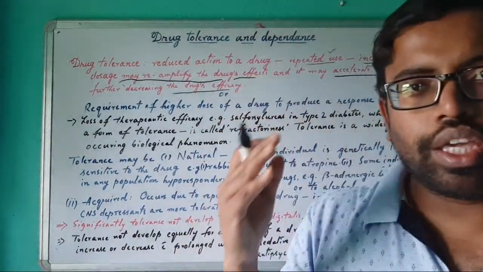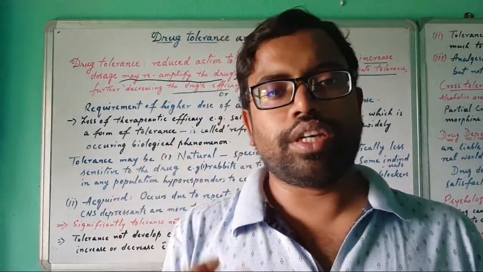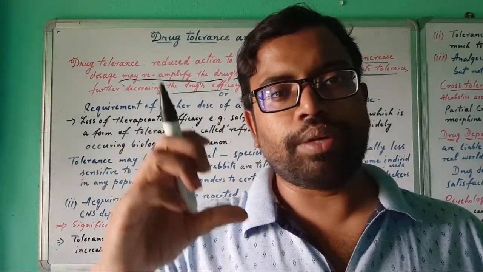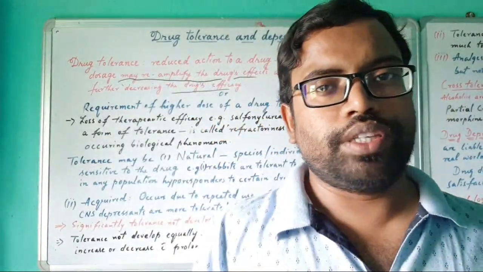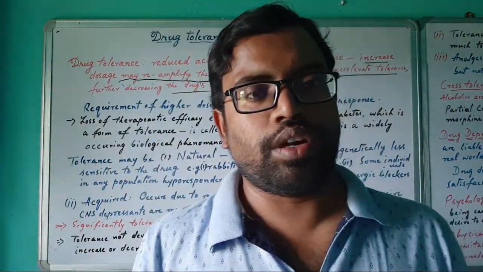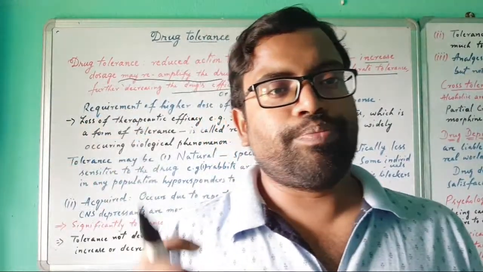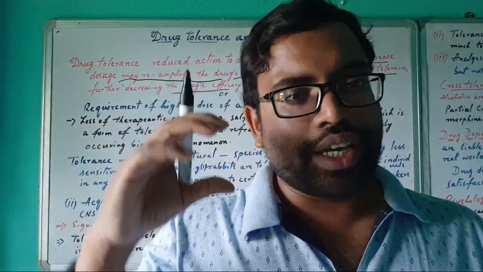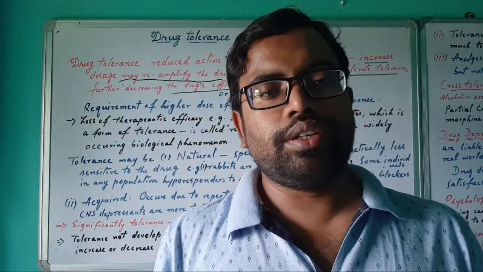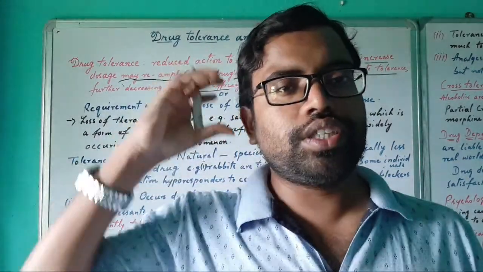If some person takes the same drug for a longer period of time in some amount, like 500 mg of paracetamol, or other drugs like benzodiazepines, antidepressant drugs, or anti-anxiety drugs, these are drugs which affect the CNS.